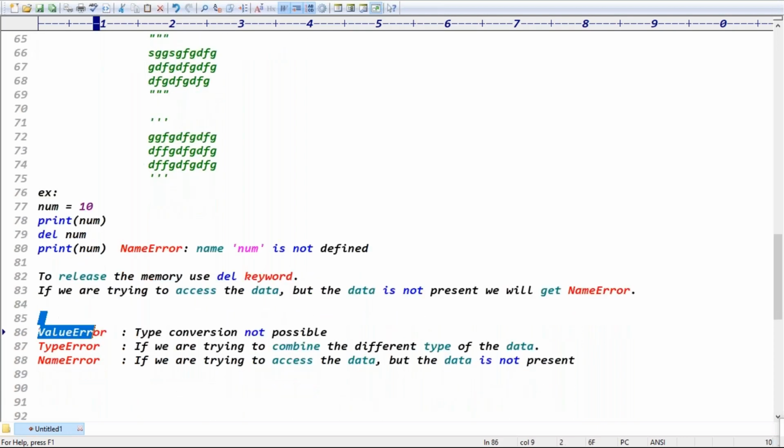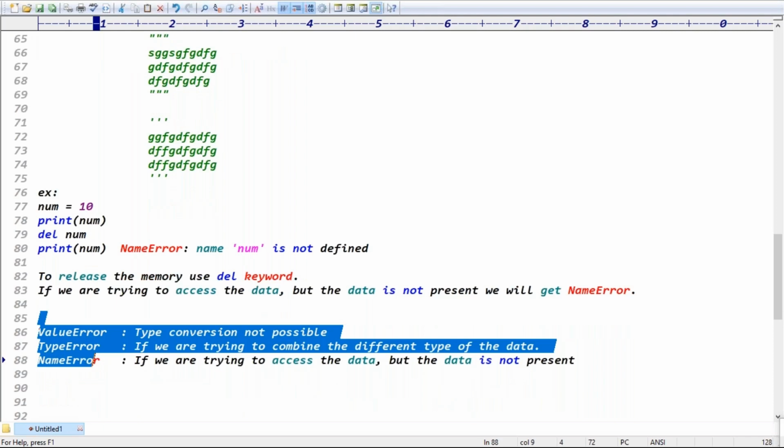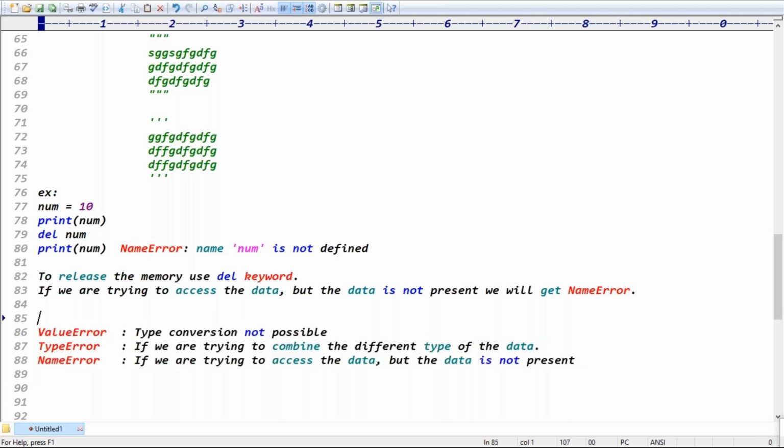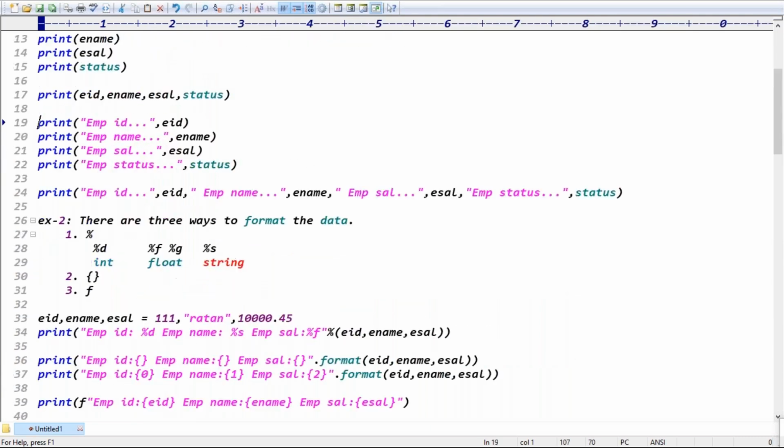Yeah, guys, value error is when type conversion is not possible. Type error is trying to combine different types of data. Name error is if you are trying to access the data, but the data is not present. You will get which error, guys, here? Name error, right? Exactly. Are there any questions, please?